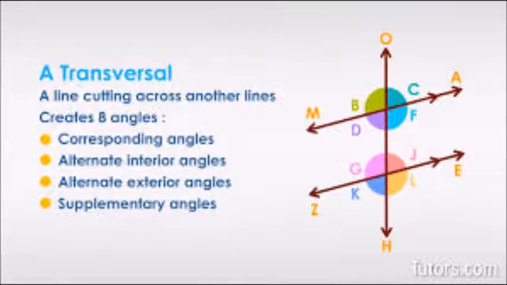And alternate exterior angles are the same as alternate interiors but lie on the outside of the body. Now coming to allied angles, these are interior angles that lie on the same side of the transversal, which is the spine of this creature. And keep in mind, they all have different properties.